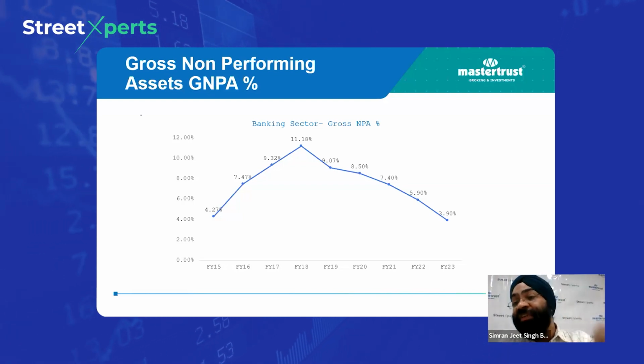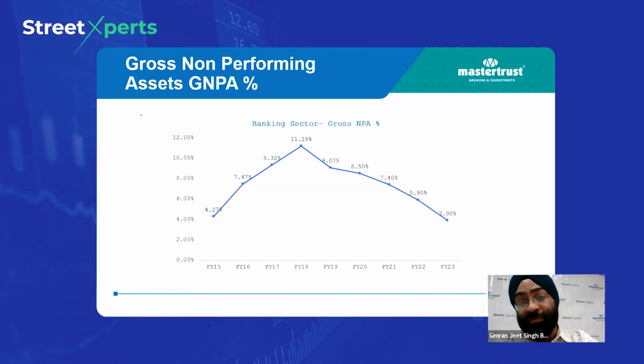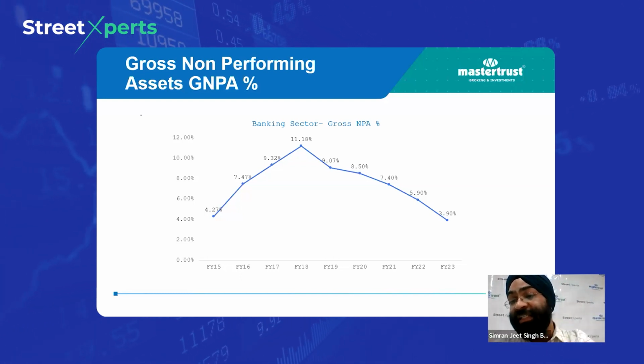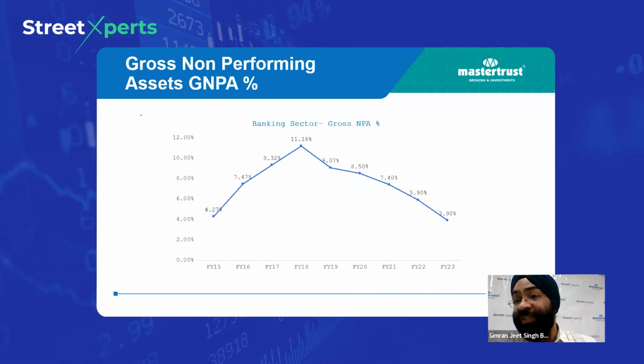But as you can see from the graph, over a period of time it has eventually decreased from 11.18 to 9, 8.5, then 7, then it is at 3.9% in FY23.